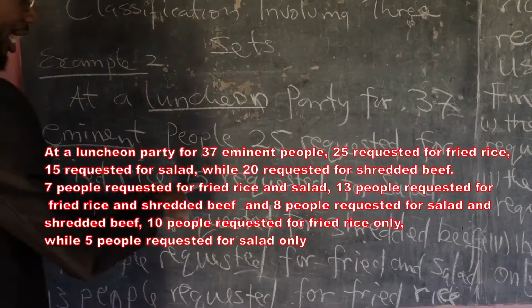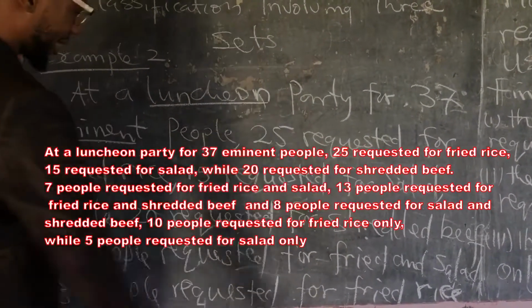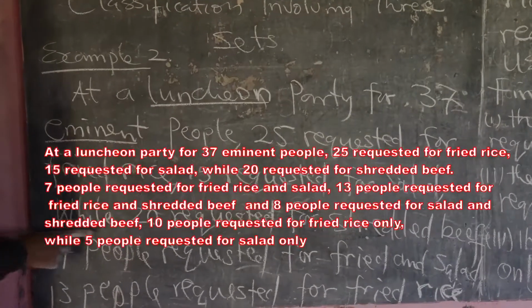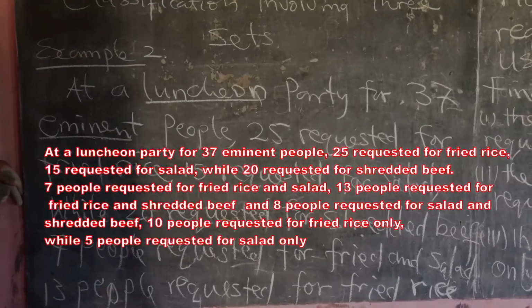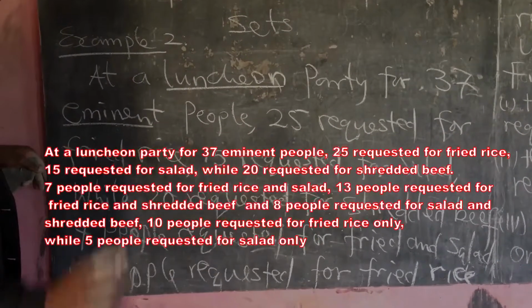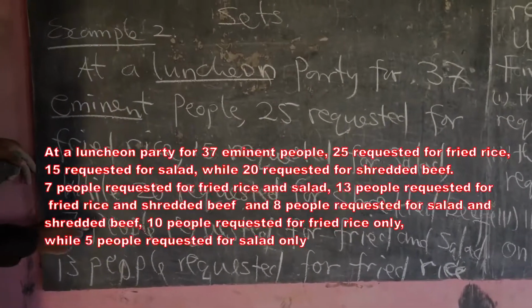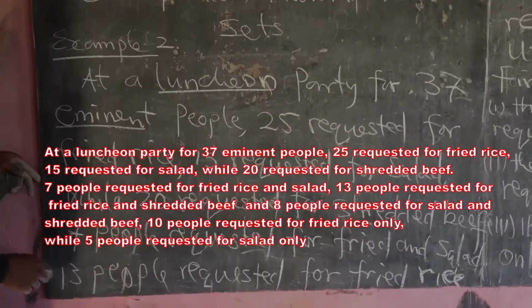So we get 25 people who requested fried rice. Yeah? And then 15 requested salad. And then 20 people requested shredded beef. Don't ask me what shredded beef is. Ask your sister. Your sister from lunch up and where you take her out.